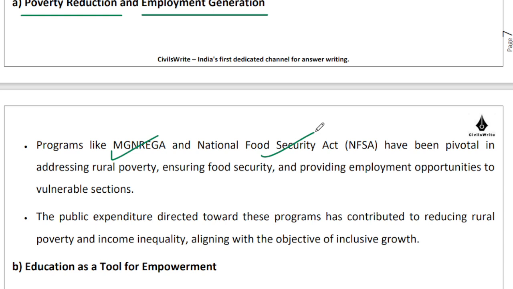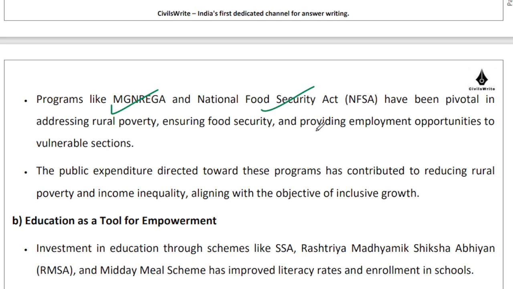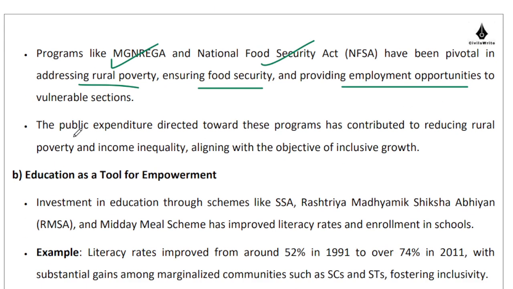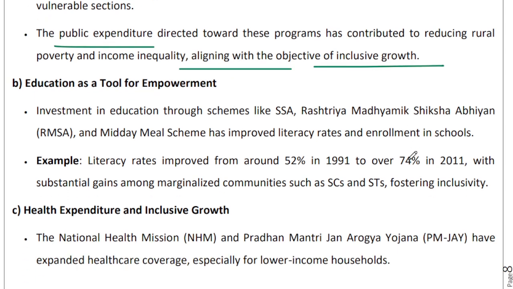So definitely, if you're having food security and if you're having some kind of income security, that will be helpful. So whether it is rural poverty or food security or employment opportunity, these schemes are very important. Now, the fact that we have been continuously spending money on these programs shows that they are aligned well with our objective of inclusive growth.